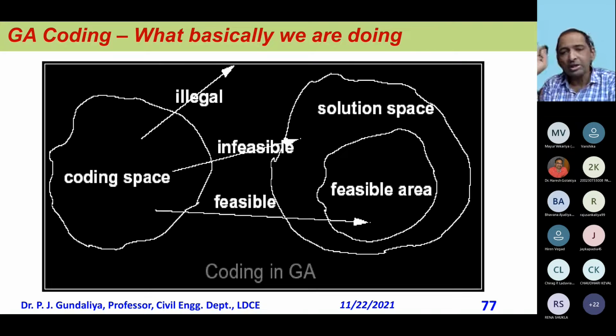The rest of the solutions automatically go. Whatever solution was not feasible or was illegal will not come into the picture in the next generation. Initially, a lot of solution points are there, which I have given randomly. Next time they are converted into this, then this, and ultimately whatever optimum is there, it will give the optimum solution.